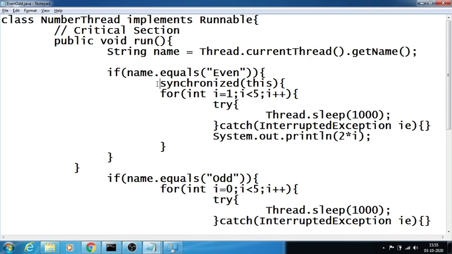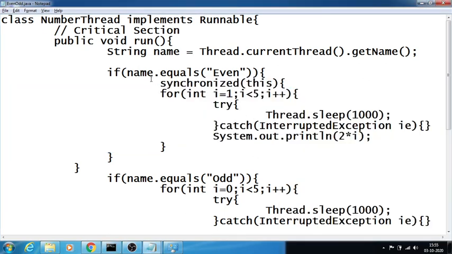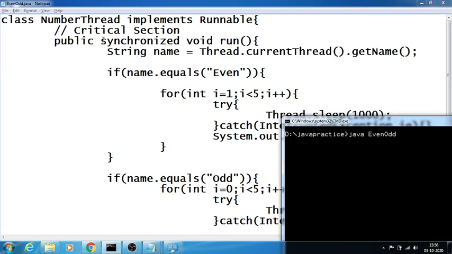I have synchronized only this particular logic, hence it printed randomly again. If I remove this and keep it synchronized for the particular method, then have a look. Now obviously we'll get either odd numbers first and even numbers next.